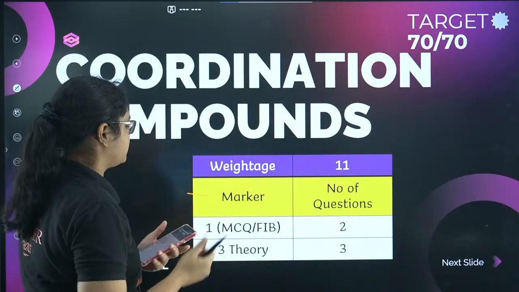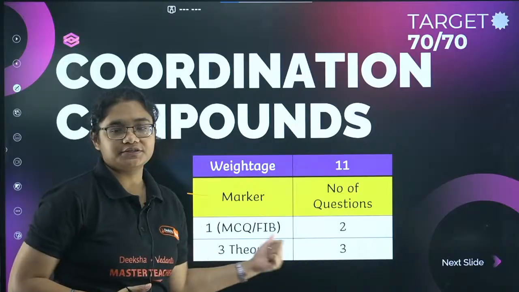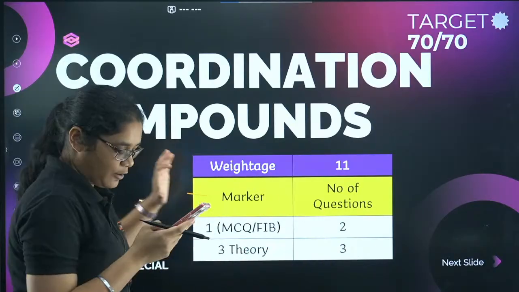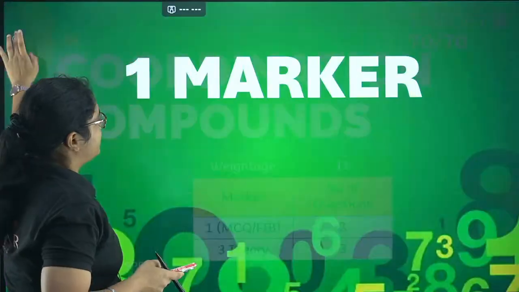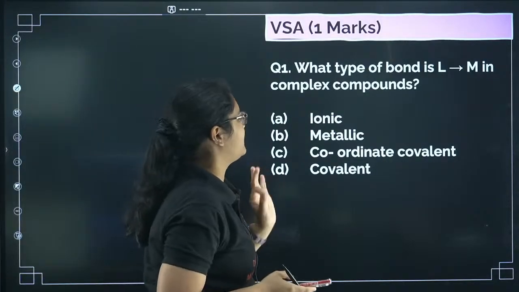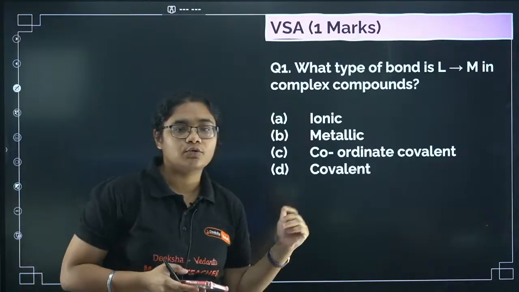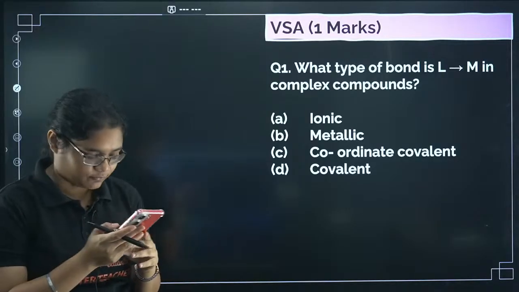Okay, now let's move to coordination compounds quickly. So what is the weightage of this chapter? You will get 11 marks, 3 theory questions and 2 MCQ questions. Now I want all of you to answer quickly all the MCQ questions. Let's see what type of bond is there between the ligand and metal in the complex compounds. Is it ionic, metallic, coordinate or covalent? From the name of the chapter only all of you should be able to answer.